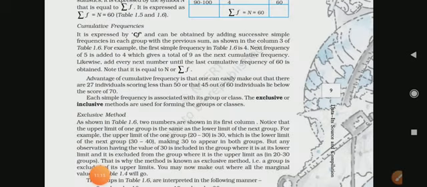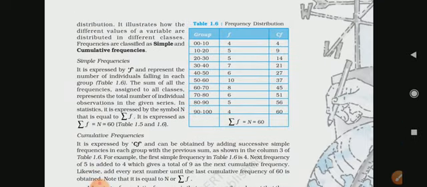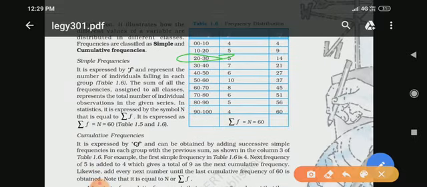Now students, next is inclusive method and exclusive method. So students, inclusive method is that series which includes all items up to its upper limit. Limit in the sense, students, like this. If I show you this, suppose it has mentioned 20 to 30, so which will be the upper limit?